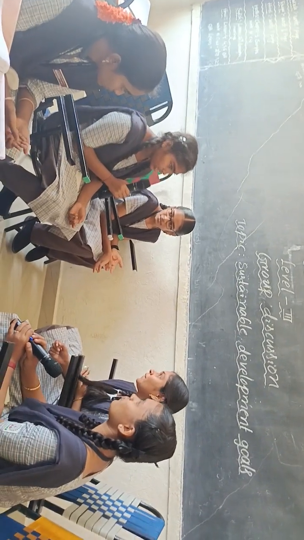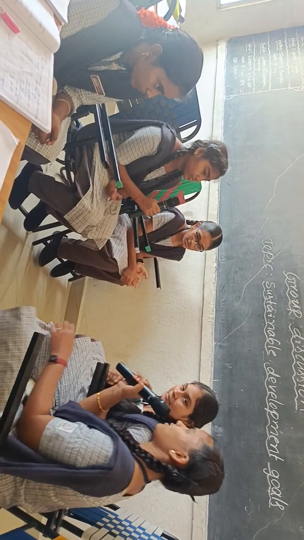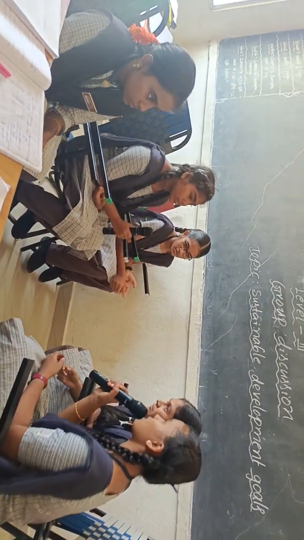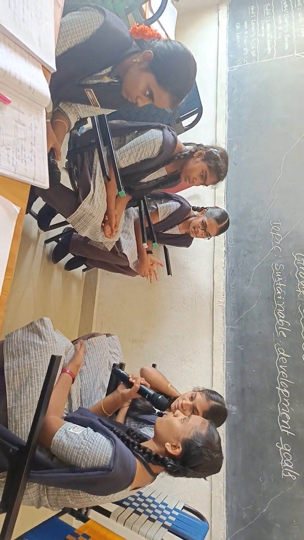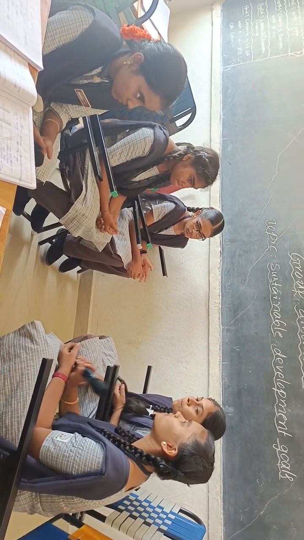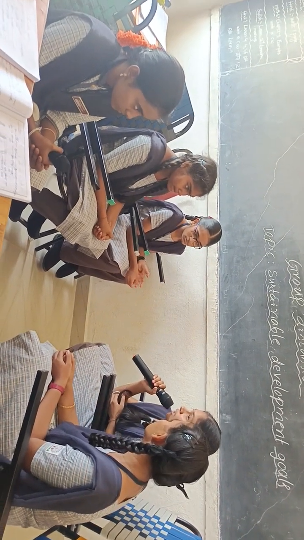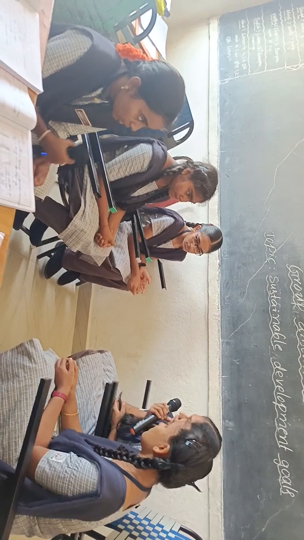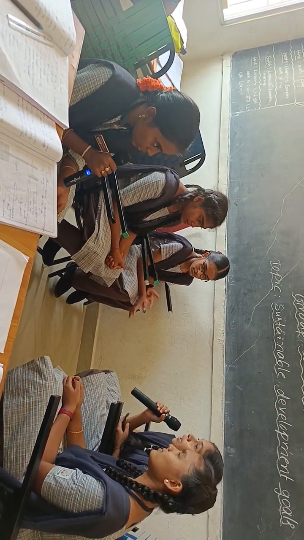Okay, shall we move to the next goal? Zero hunger. So we will discuss the second goal, that is zero hunger. By zero hunger, many people are suffering for lack of food. They won't have sufficient food and they won't have a proper diet. How to reduce hunger? By providing food for the roadside people. Only roadside people are suffering from hunger, other people are not.